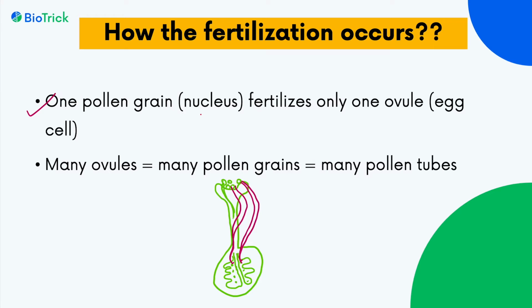One pollen grain or nucleus fertilizes only one ovule or egg cell. If there are many ovules in the plant, many pollen grains will fertilize many egg cells, and many pollen tubes will form for this process to occur.